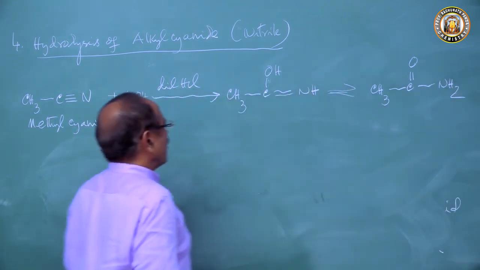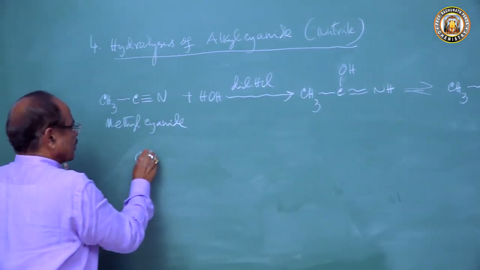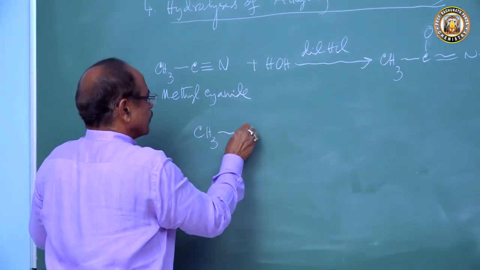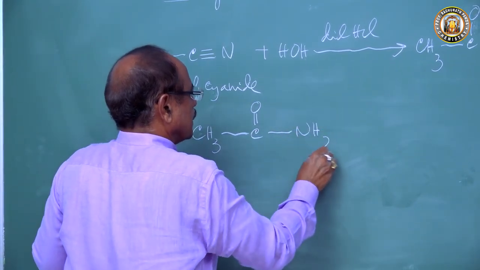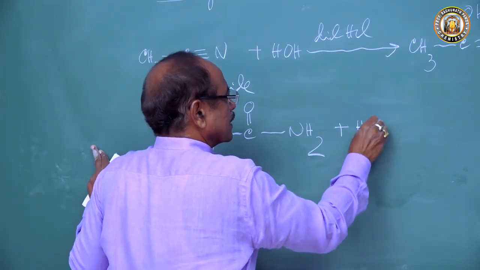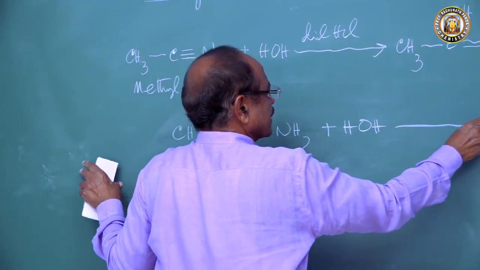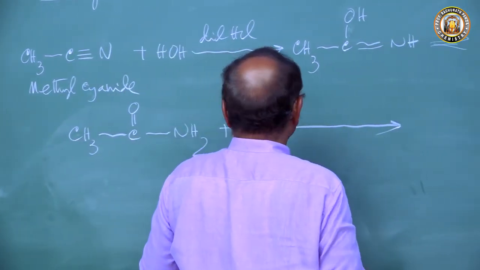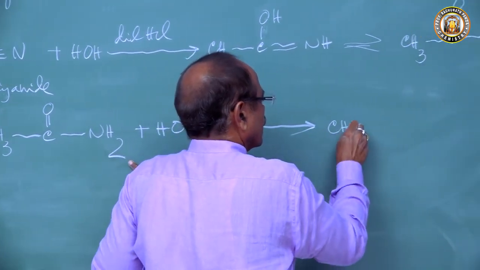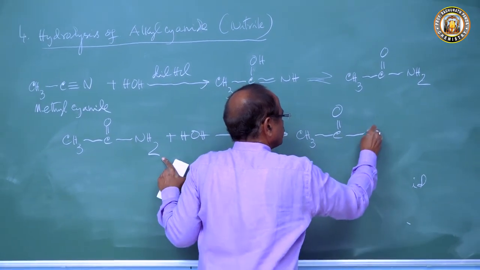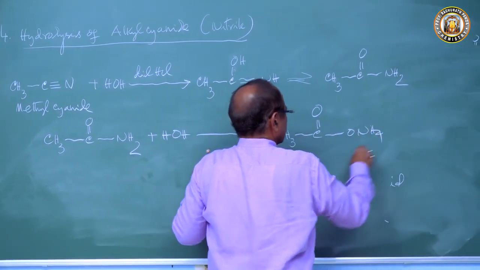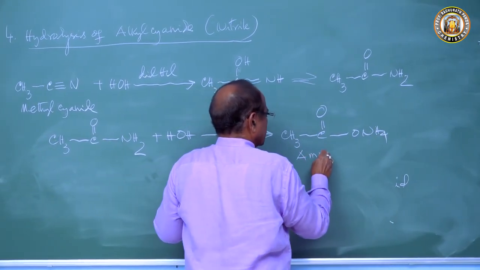Now this acetamide is hydrolyzed. It is treated with water, same acid. So this produces ammonium acetate, the salt, an intermediate product.